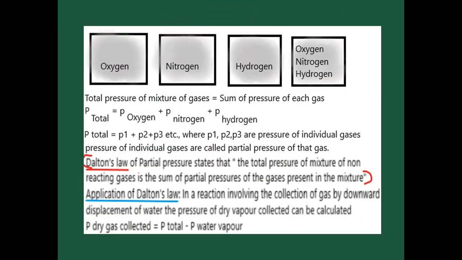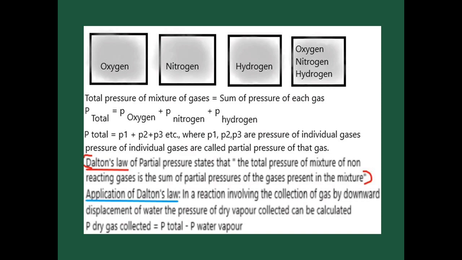Now we are going to learn Dalton's law of partial pressure. Before that, see the diagram. The first container contains oxygen gas. The second container, nitrogen gas. The third container, hydrogen gas. In the fourth container, we mix the oxygen, nitrogen and hydrogen together. The pressure of the first container is the pressure of oxygen. The second container contains nitrogen, and its pressure is the pressure of nitrogen. The third container, pressure of hydrogen, P hydrogen. Now the fourth container is a mixture.